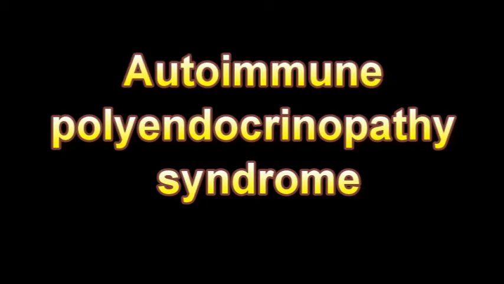The autoimmune polyendocrinopathy syndrome goes by a confusing array of other names including autoimmune polyglandular syndrome, APS, polyglandular autoimmune syndrome, PGA, autoimmune polyendocrinopathy candidiasis ectodermal dystrophy, APECED, hypoadrenocorticism with hypoparathyroidism.